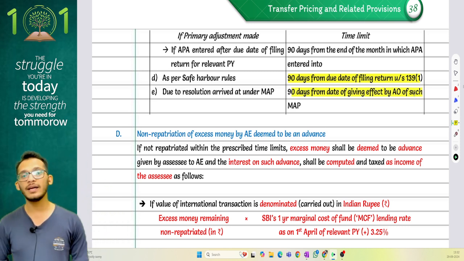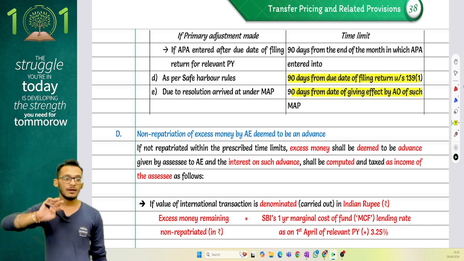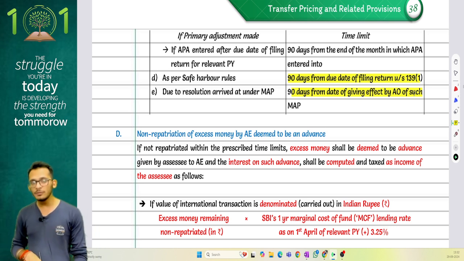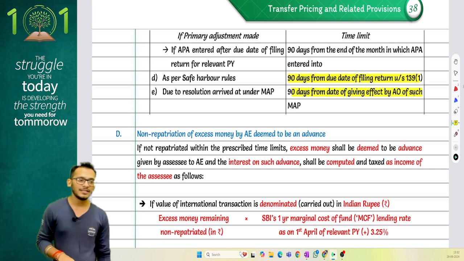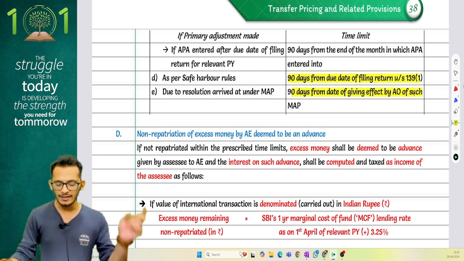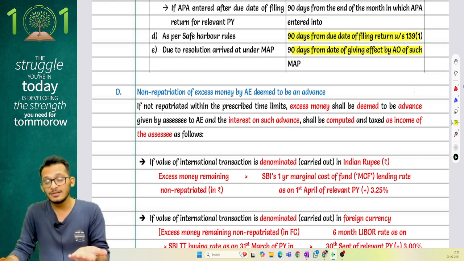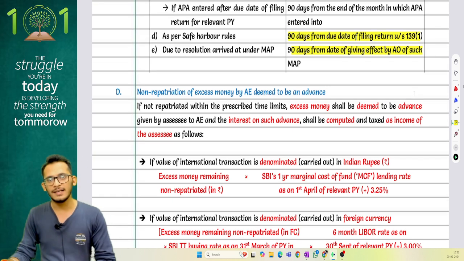Rahul, what if I don't get the money within 90 days? Income tax says from the 91st day, it will be assumed that you have given a loan to the associated enterprise, and in that case, you will now have to start charging notional interest.